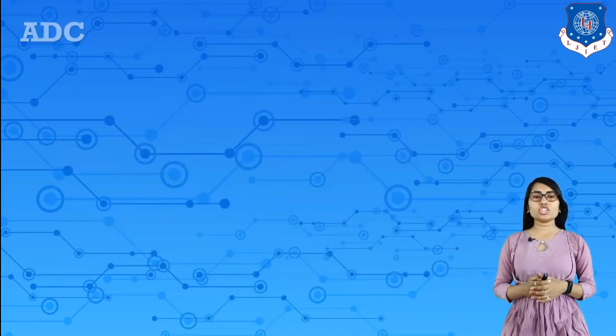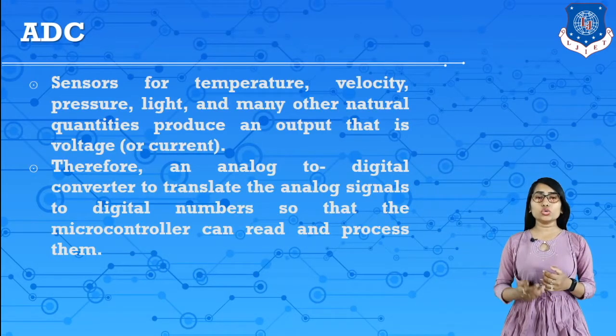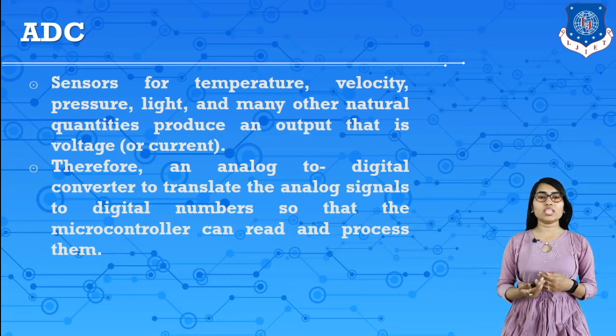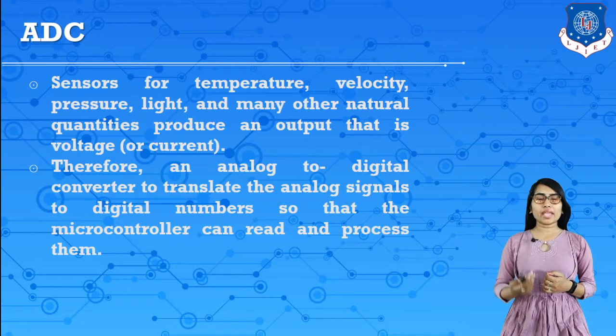This analog to digital converter uses these sensors. Sensors for temperature, velocity, pressure, light and many other natural quantities produce an output that is voltage or current. Therefore, an analog to digital converter is used to translate the analog signal to a digital number so that the microcontroller can read and process it.